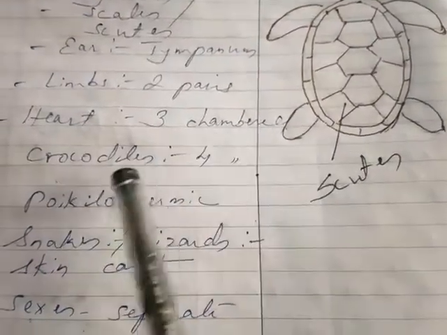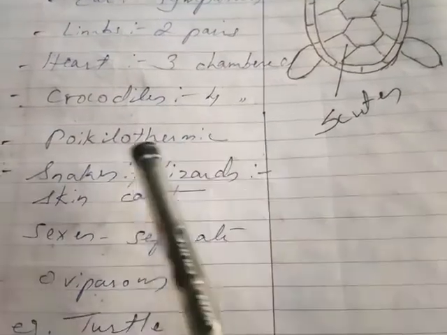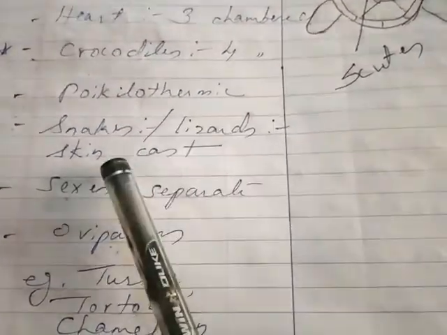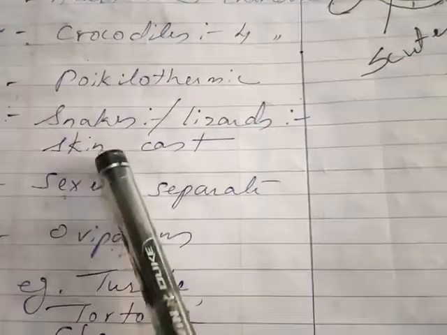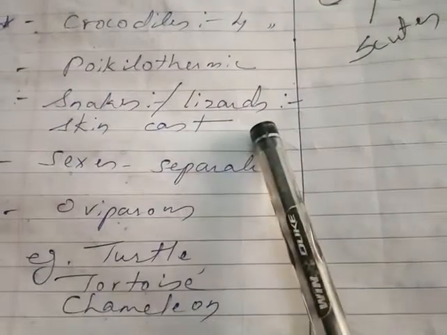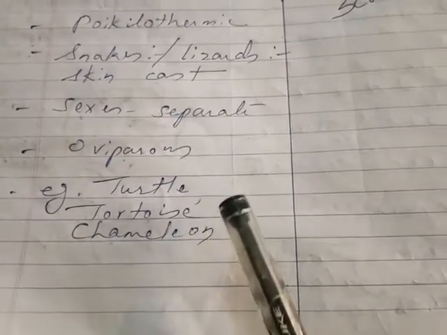Heart is 3 chamber. Exception is crocodile. In crocodile, 4 chambered heart is present. They are poikilothermic. In case of snakes and lizards, they show skin cast, that is skin is removed from time to time and new skin will appear. Sexes are separate, they are oviparous. Example turtle, tortoise, chameleon, lizards, etc.